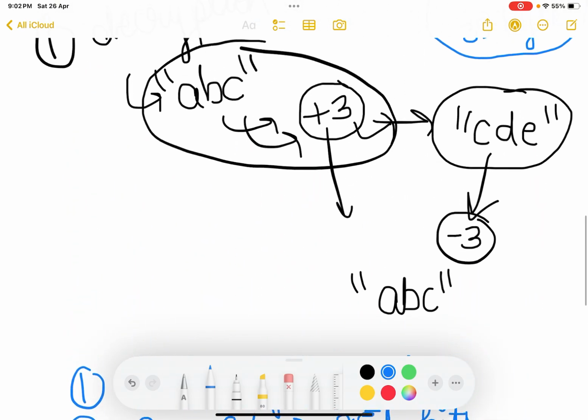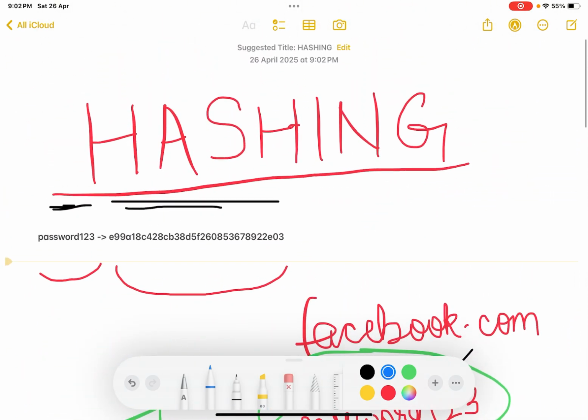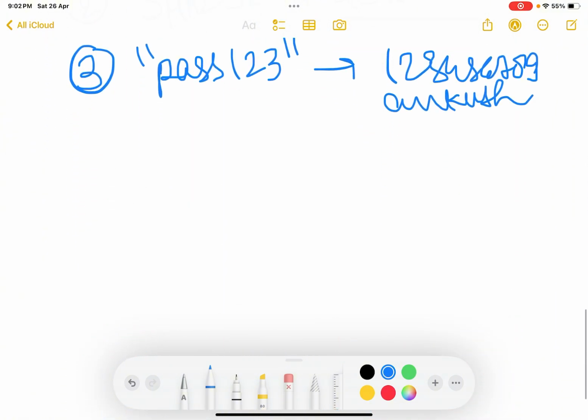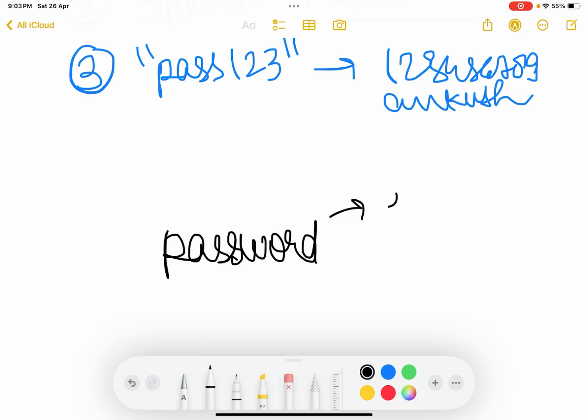I guess this is pretty much about hashing. One more thing is, it becomes pretty difficult for a hacker to crack passwords normally. For example, in the English alphabet there are 26 small letters and 26 capital letters.